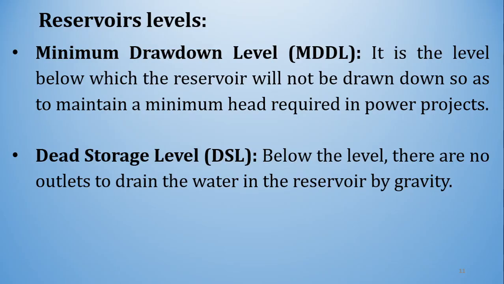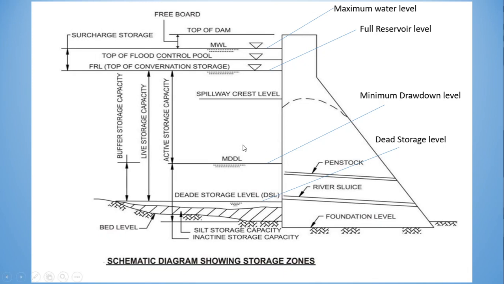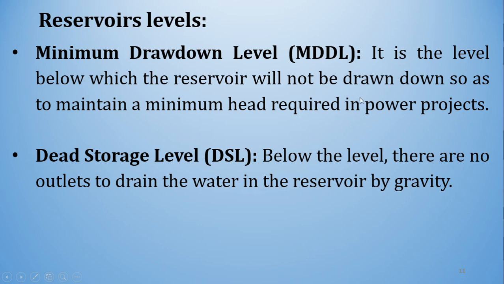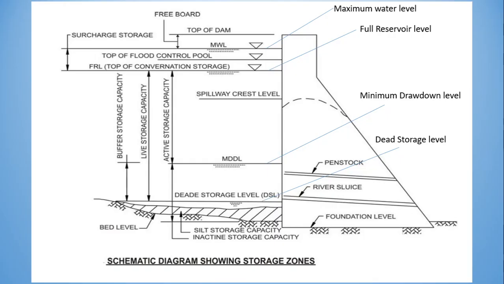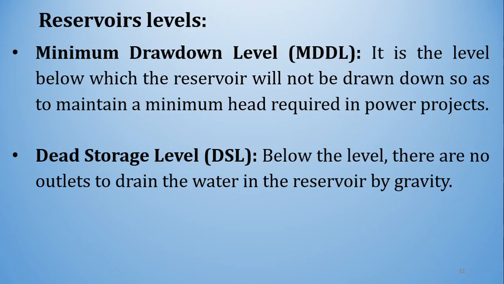Then the minimum drawdown level, MDDL. This is the MDDL, minimum drawdown level. It is the level below which the reservoir will not be drawn down so as to maintain a minimum head required in power projects. Below this level, you will not draw down, you will not allow the water to be extracted, so as to ensure that a minimum head can be maintained for hydroelectric power generation.